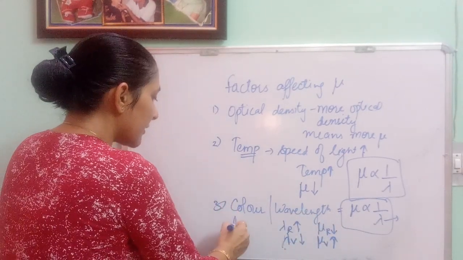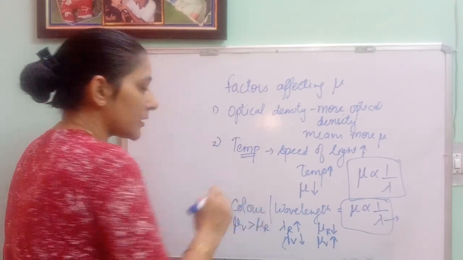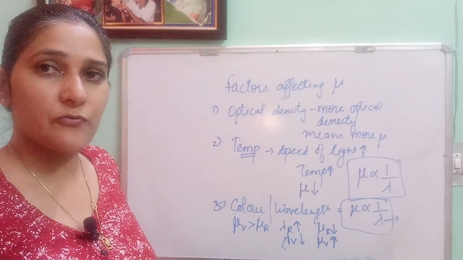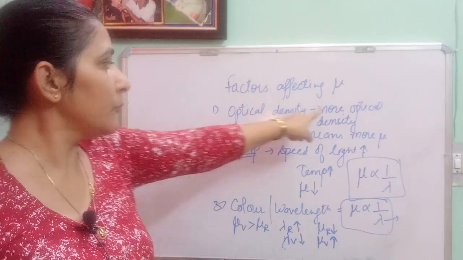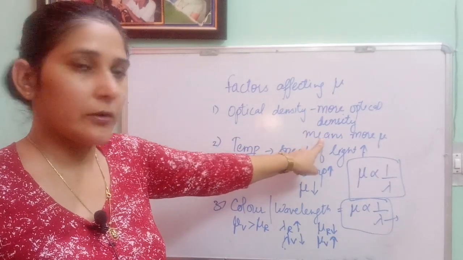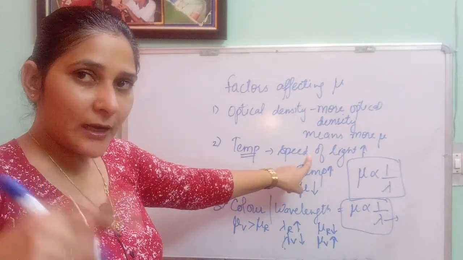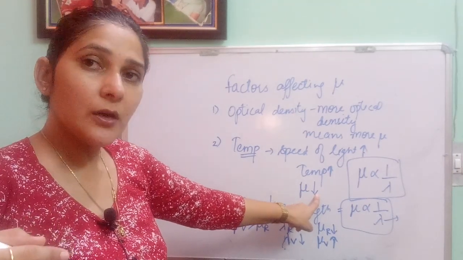So you can say refractive index of violet is greater than refractive index of red. Questions like these come very often for 1 mark, so please read out these factors very carefully. 3 factors we have. First is optical density, more optical density, more refractive index. Second is temperature. If the temperature increases, more will be the speed of light, lesser will be the refractive index.